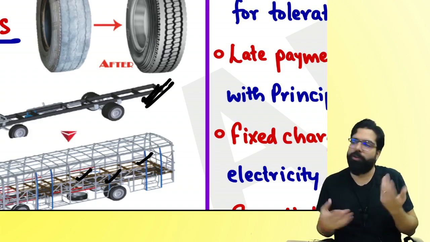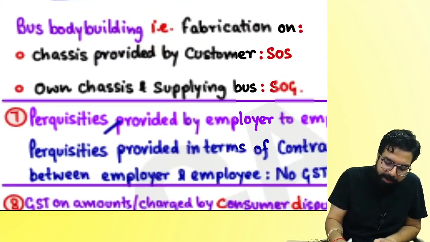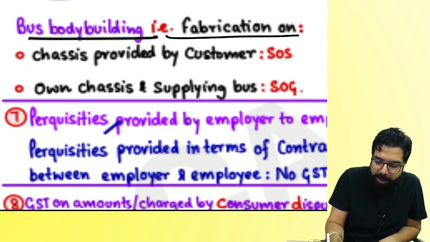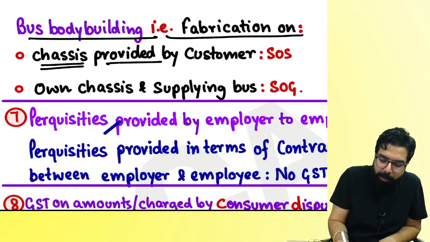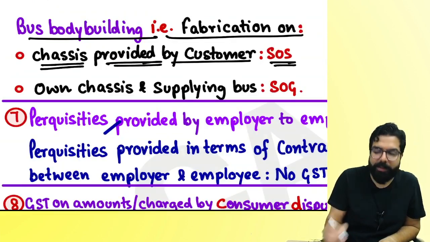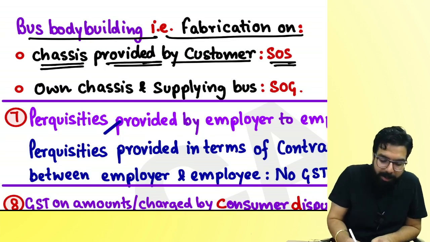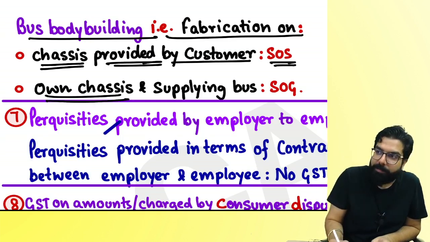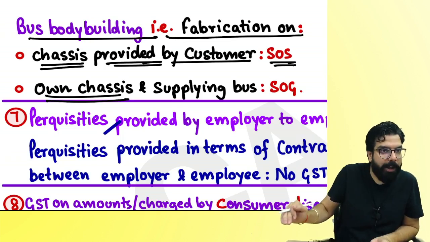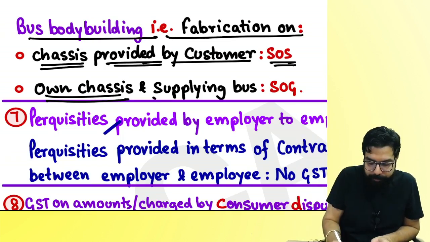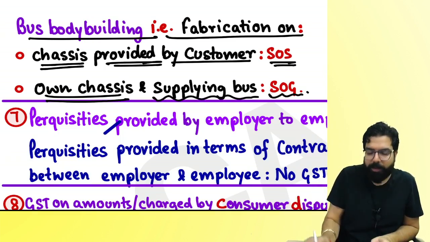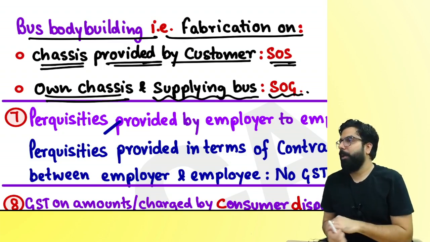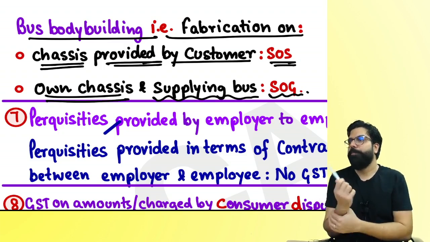Supply of goods. This clarification had come saying, sir, bus bodybuilding, that is fabrication. If chassis is provided by the customer, remember it's always a supply of service. But if you own the chassis, you make the bus body and then you supply the bus, then it is always supply of goods. Please tell me, are we clear with this? Can I go ahead, everyone? Next.